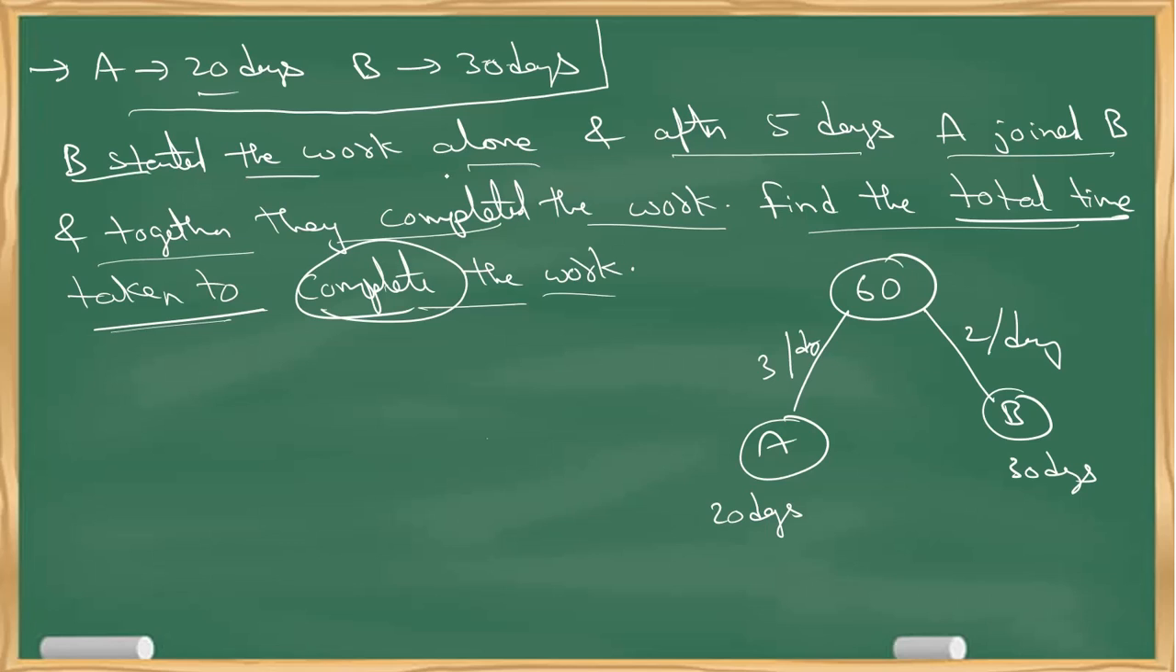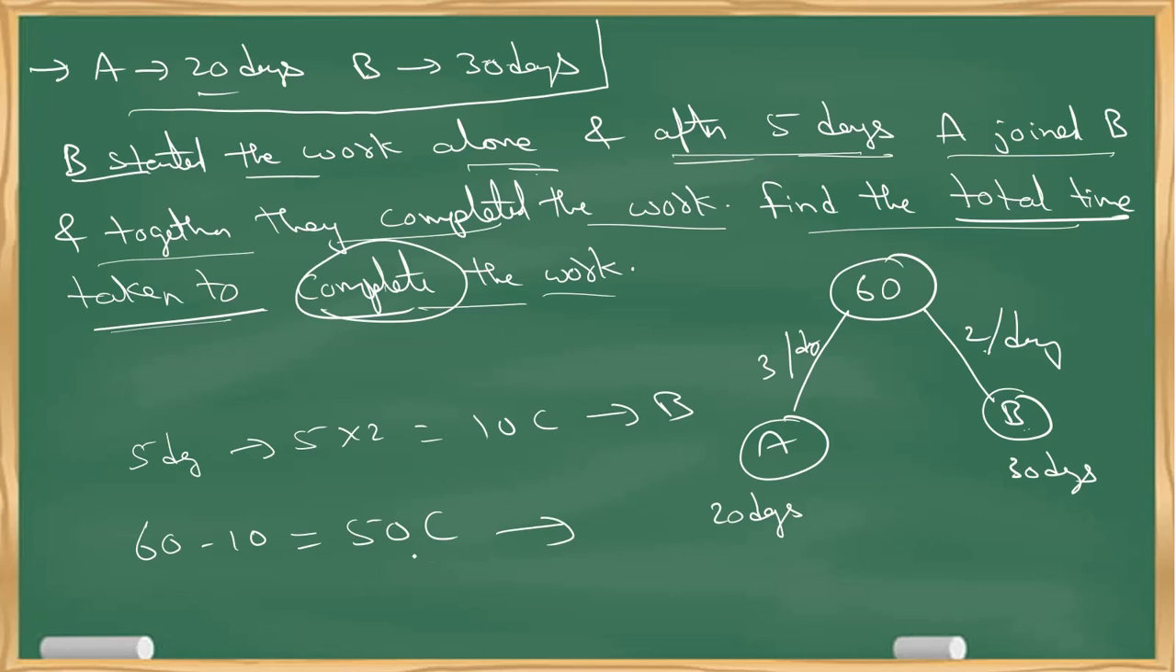It is given that B started the work alone and after 5 days, that means for the first 5 days B worked alone. B eats 2 chocolates in one day. So for 5 days, how many chocolates does B eat? 5 into 2, that is 10 chocolates eaten by B. Now how many chocolates are remaining? 60 minus 10, that is 50 chocolates. Now who has to eat these 50 chocolates? Both A and B. So A and B eat 5 chocolates in one day. 50 chocolates in how many days? Cross multiply: 10 days. Getting the point?